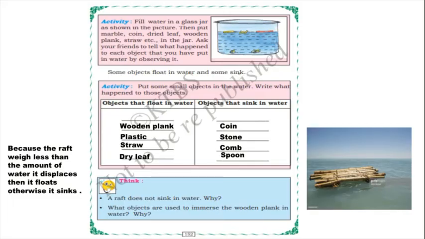So it floats on the water, isn't it? Yes, because what are the things they have used? Bamboo, rope, and all to make this. So these weigh less than the amount of water, isn't it? Yes, so wooden plank objects are used. A raft does not sink in water, it floats because the raft weighs less than the amount of water, so that raft does not sink in water.